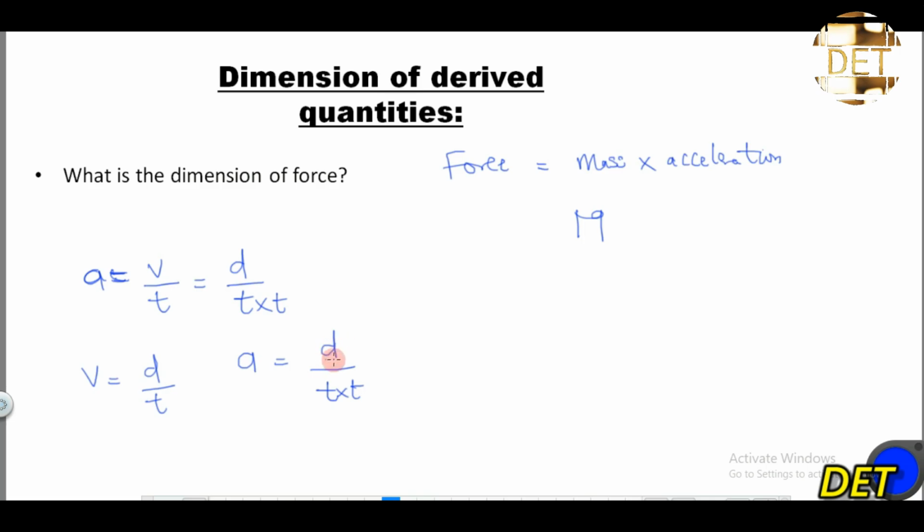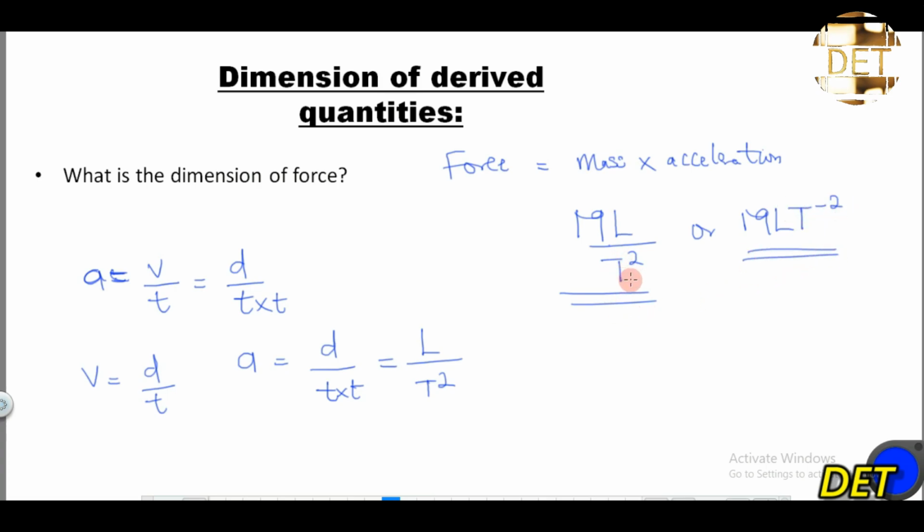The dimension for displacement is L. The dimension for time is T. And t times t will give us T squared. So the dimension for acceleration is L all over T squared. So that will be L over T squared. This is the answer. Or you can write it as LT raised to the power of minus 2.